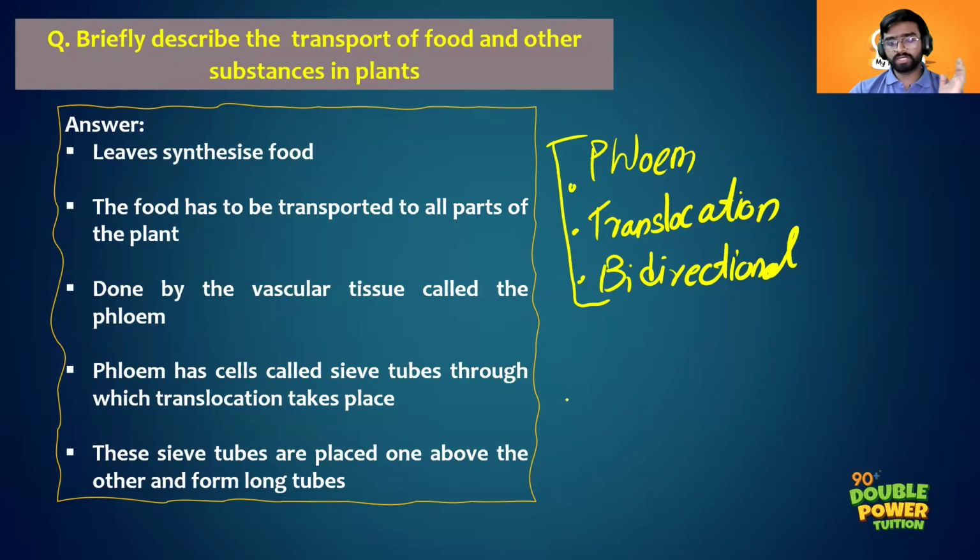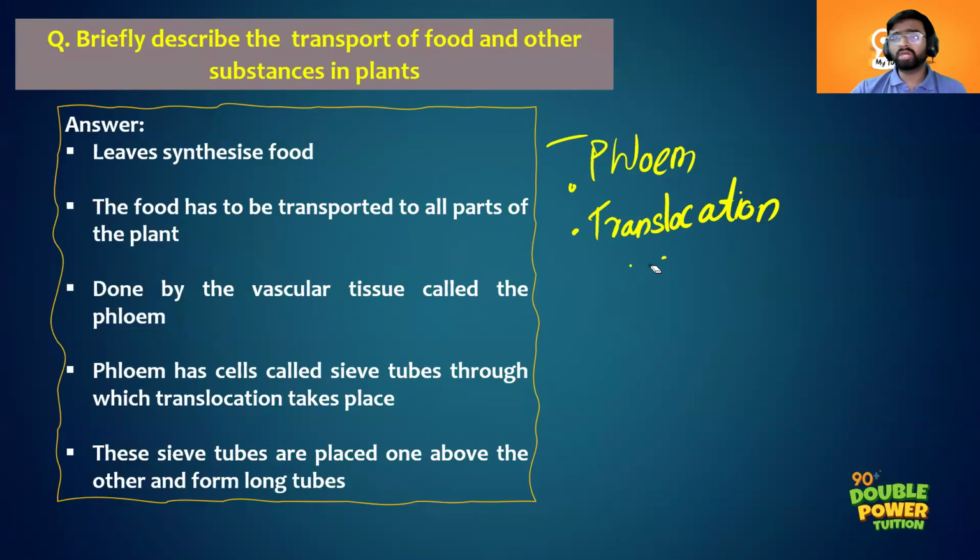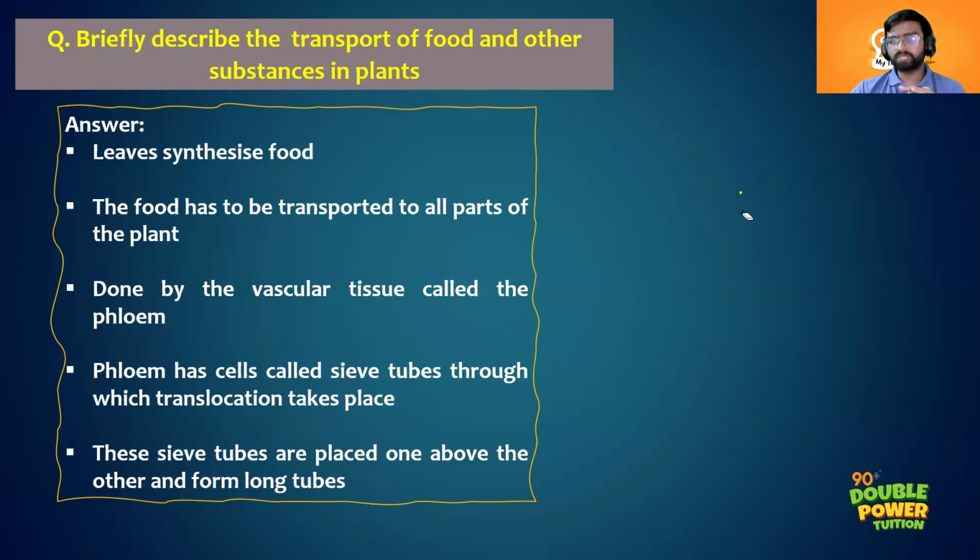If it is a 4-mark question, then you have to mention about the leaf as well. The food will be synthesized in the leaf, and from the leaves it will be transported to different parts. And when you are saying bidirectional, you can put it like this: the transportation of food through phloem is bidirectional, that is, it is taking place both in upward as well as downward direction. Clear?